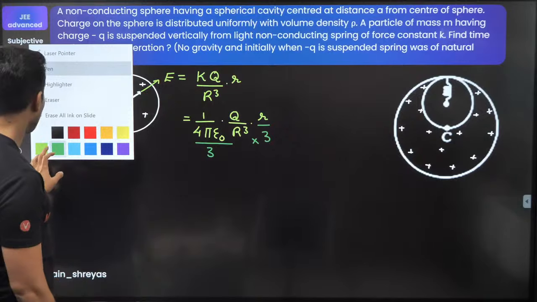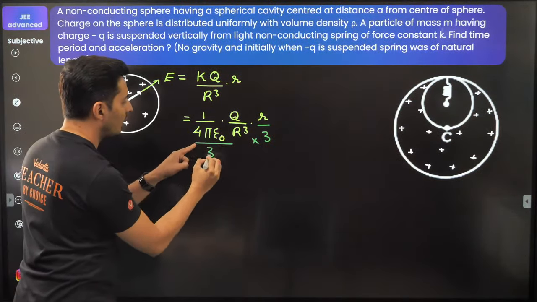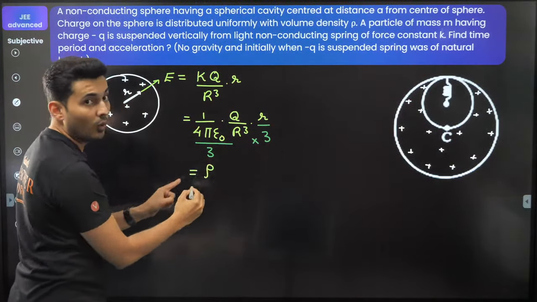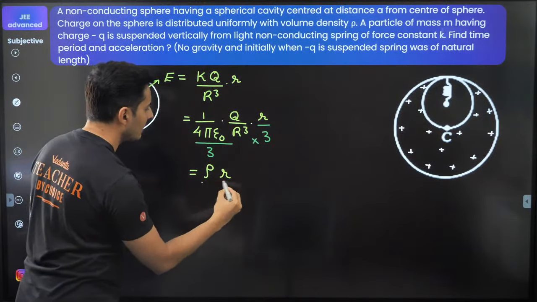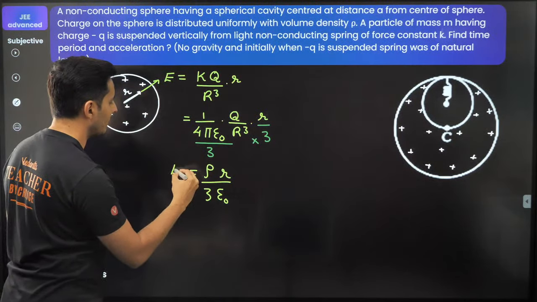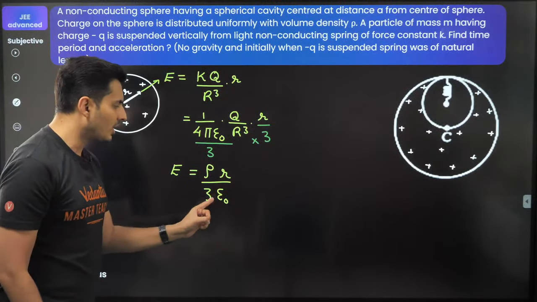Now Q by 4 by 3 pi R cubed is nothing but your charge density. This small r is as it is, this 3 remains as it is, and this epsilon naught remains over here. This is the magnitude of the field as a function of the distance from the center.